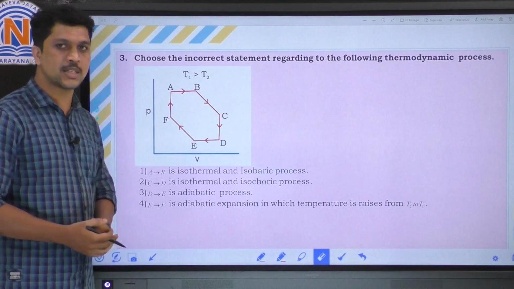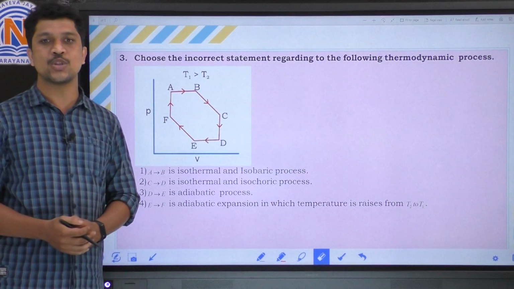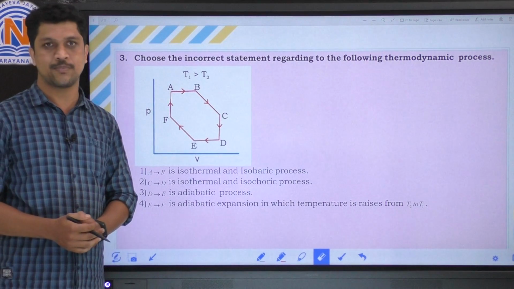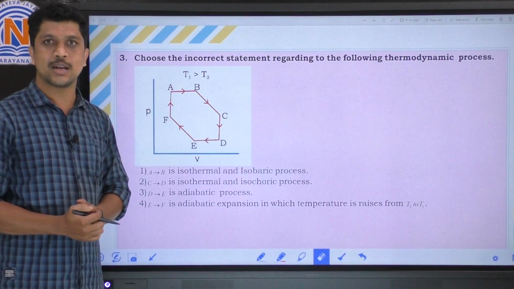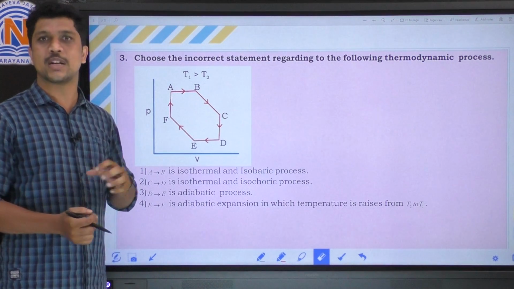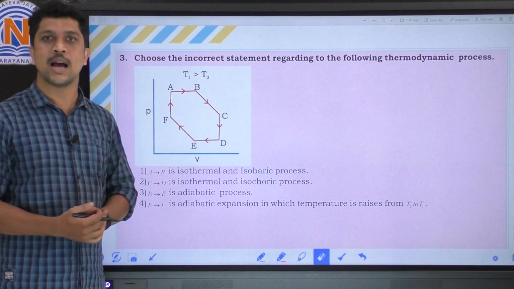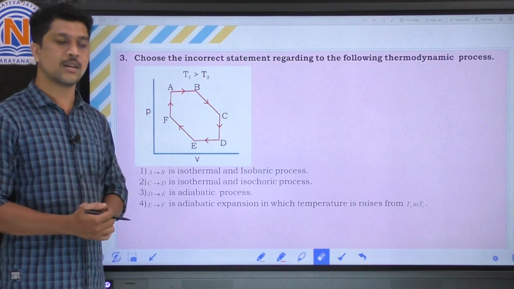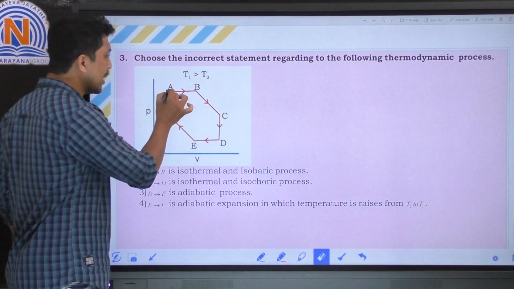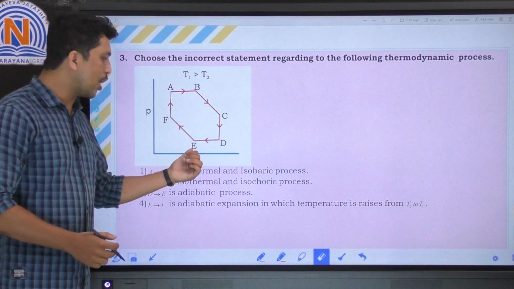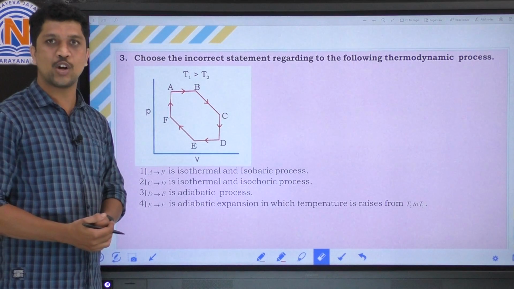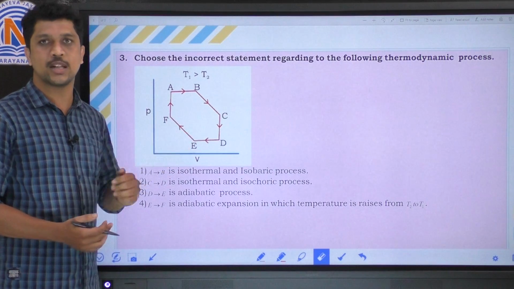The first option is A to B is an isothermal and isobaric process. Here the temperature is constant. If the temperature is constant, the process is an isothermal process. And if you see A to B, the pressure is constant, but the volume varies from one value to another value.